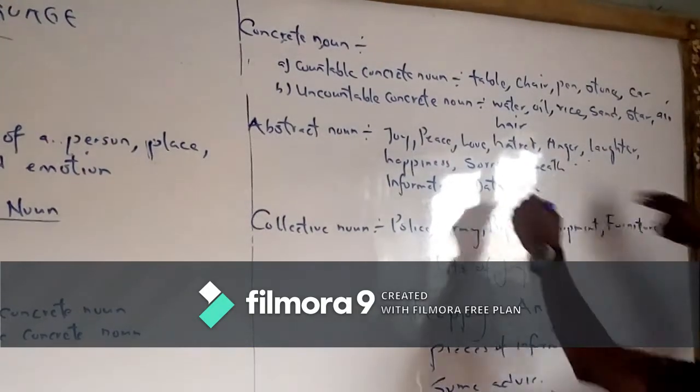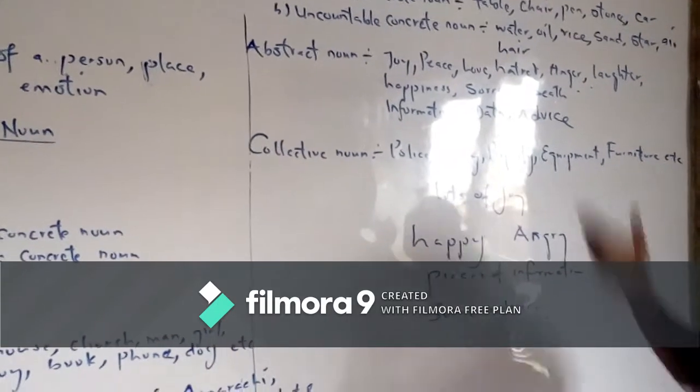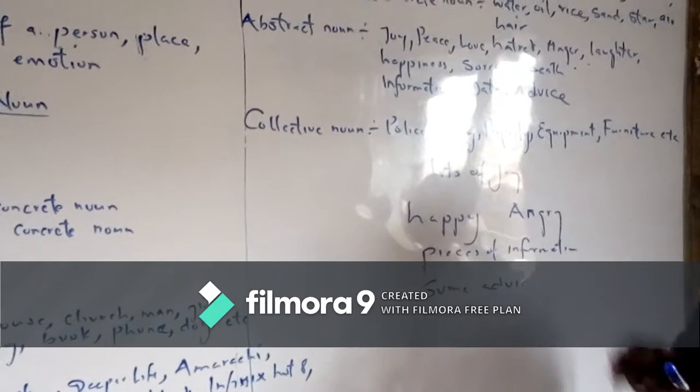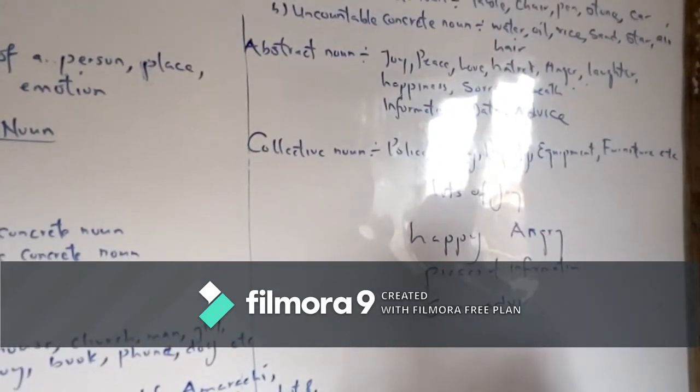Let me include advice here. Advice. And this is the way we pluralize abstract nouns. We don't add S, but we use some specific adjectives before them.